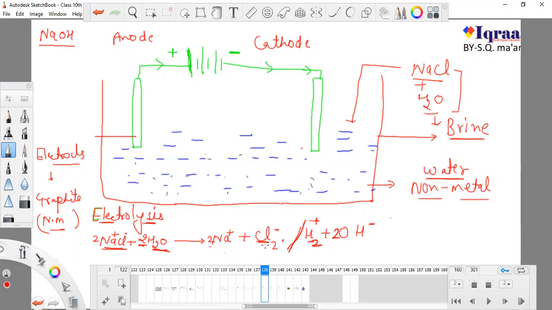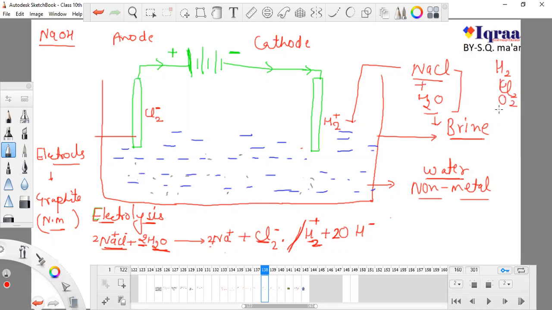So this chlorine is negative in charge, so it will get attracted to this pole, because chlorine is negative charge, so it will get attracted to positive charge. Definitely it is an anion. And this H2, definitely hydrogen has positive charge, so hydrogen will get attracted to here, because hydrogen is a cation because it is positive in nature. Now these two things, this Cl and this H, will be released as gas. I told you in previous classes that if you want to indicate something as gas, you have to write down 2 after it.